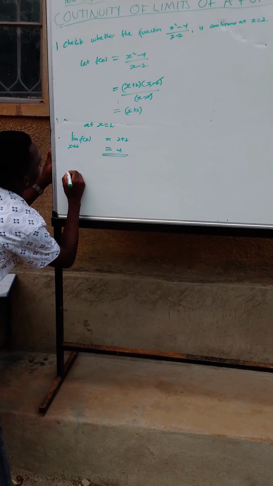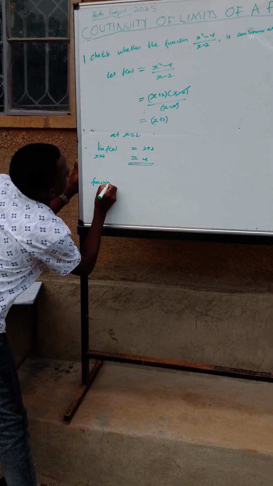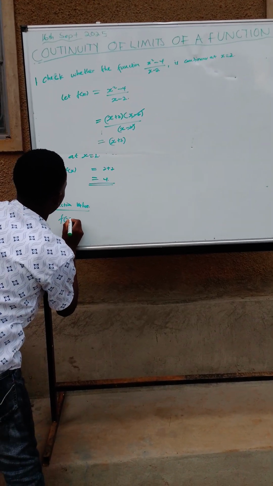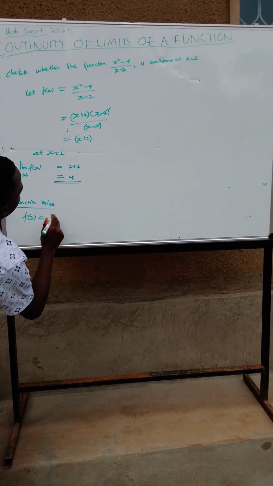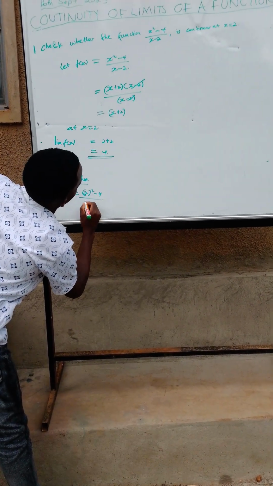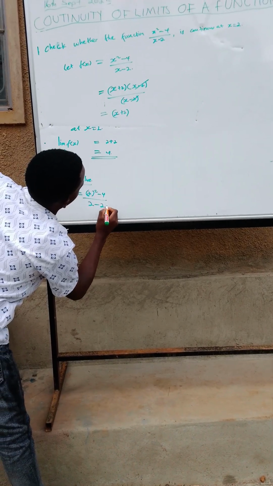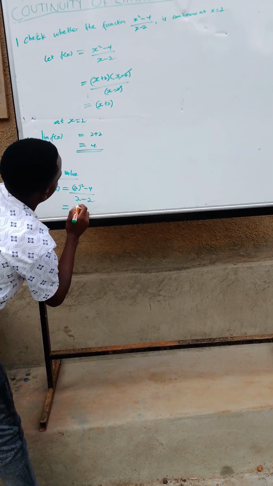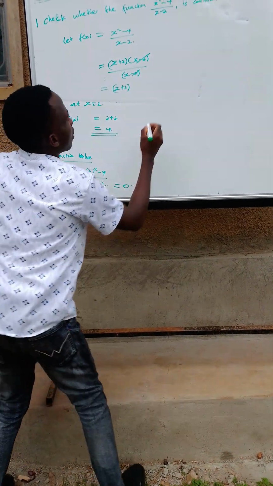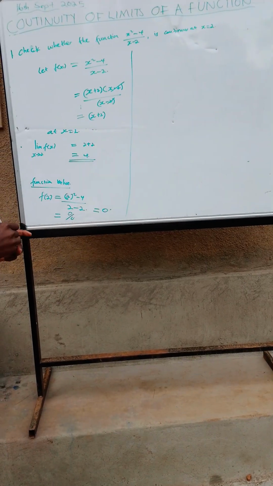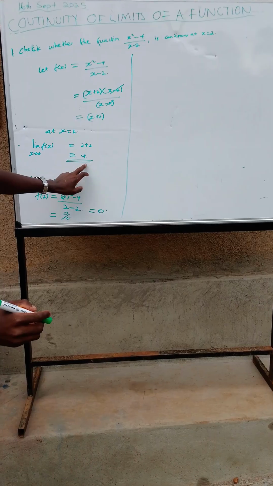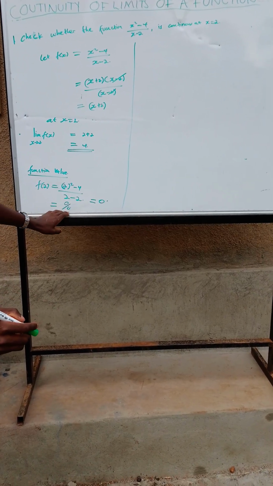Then the function value f of 2 will be equal to 2 squared minus 4 over 2 minus 2, which is 0 over 0, giving 0. Then from there, if we look at our computations, we get the limit of the function at x equals 2 as 4, and the function value is 0.